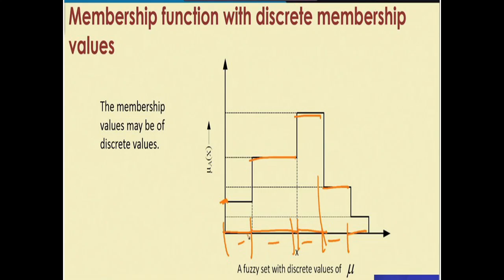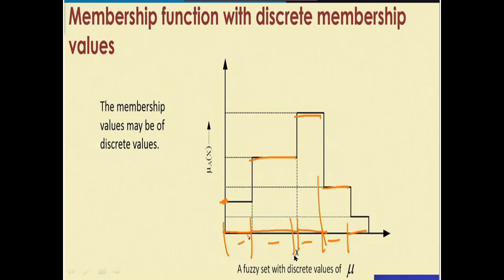Membership function may be discrete or may be continuous, or the membership degree may be continuous or may be discrete. The membership values may be discrete values, may be continuous values. For example, in this case, a fuzzy set with discrete values. These are the discrete values: at this level this is a certain value, at this level a certain value, and at this level a certain value.